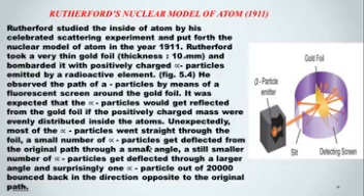A small number of alpha particles got deflected from the original path through small angles. A still smaller number of alpha particles got deflected through larger angles, and surprisingly, one alpha particle out of 20,000 bounced back in the direction opposite to the original path.